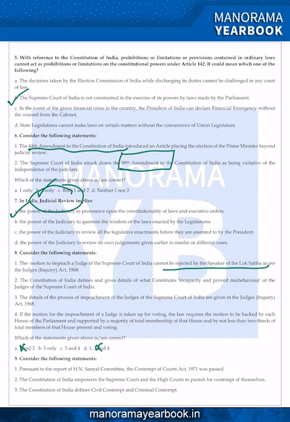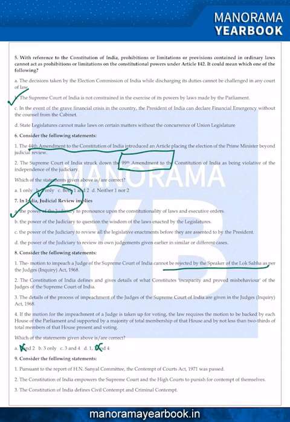The Constitution of India defines and gives details of what constitutes incapacity and proved misbehavior of judges of the Supreme Court of India. The details of the process of impeachment of judges of the Supreme Court of India are given in the Judges Inquiry Act of 1968.